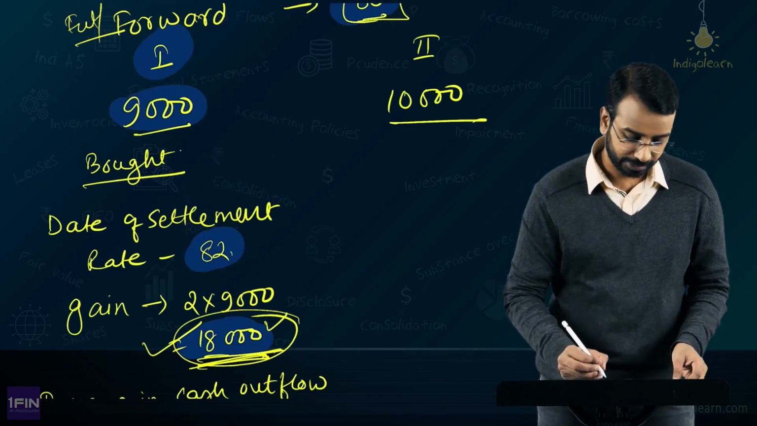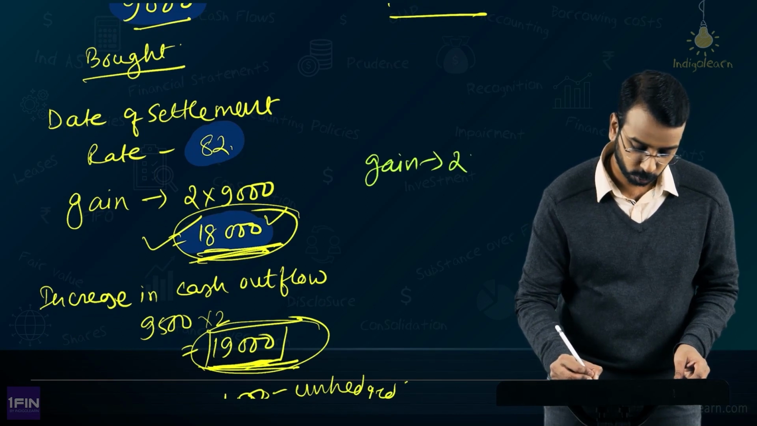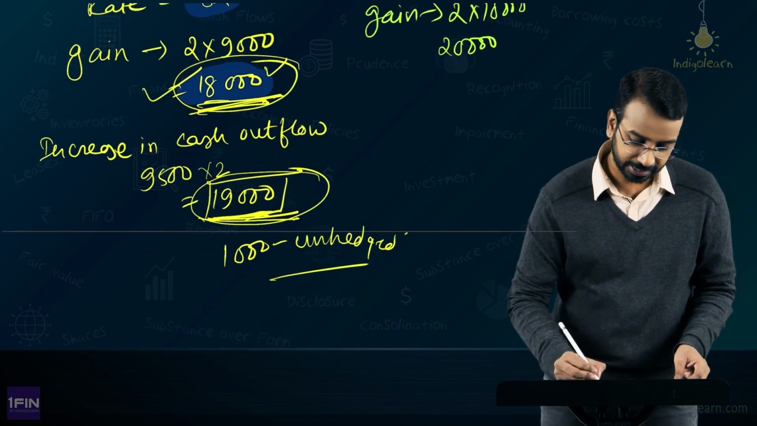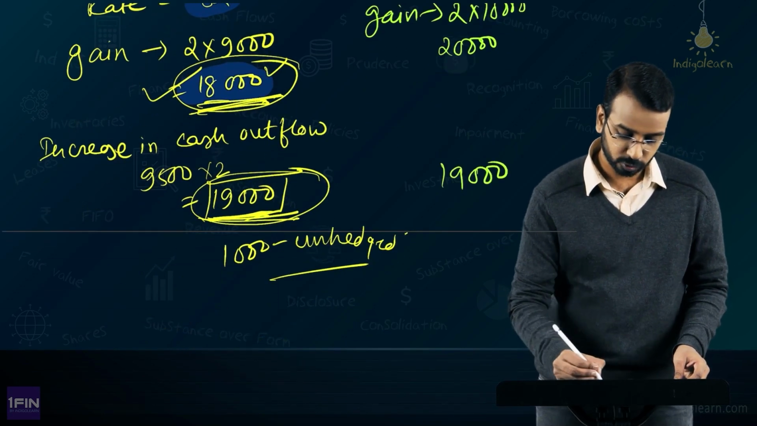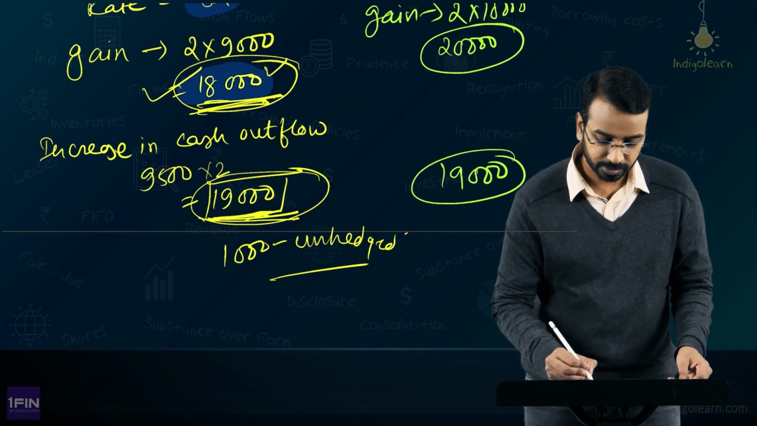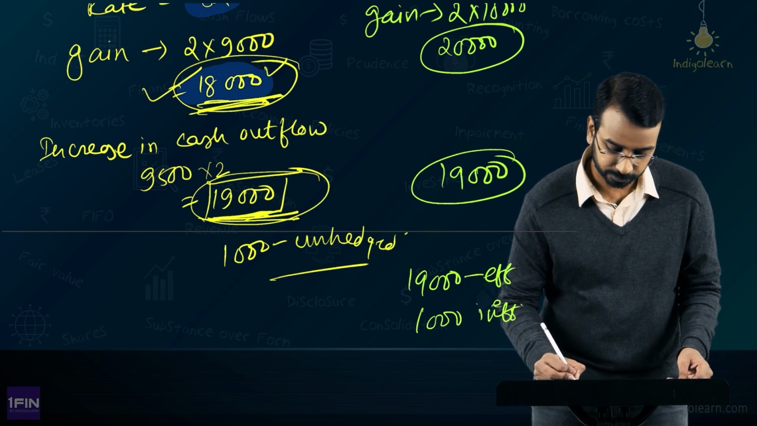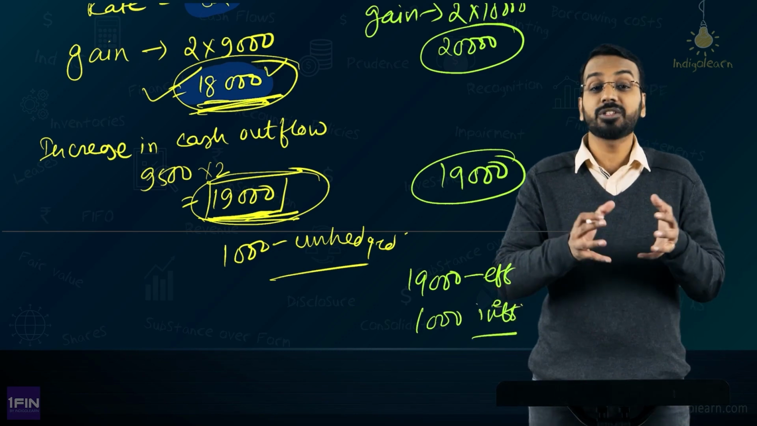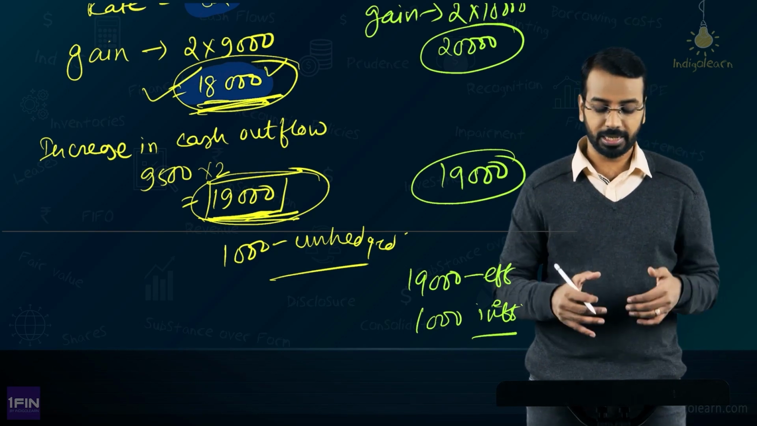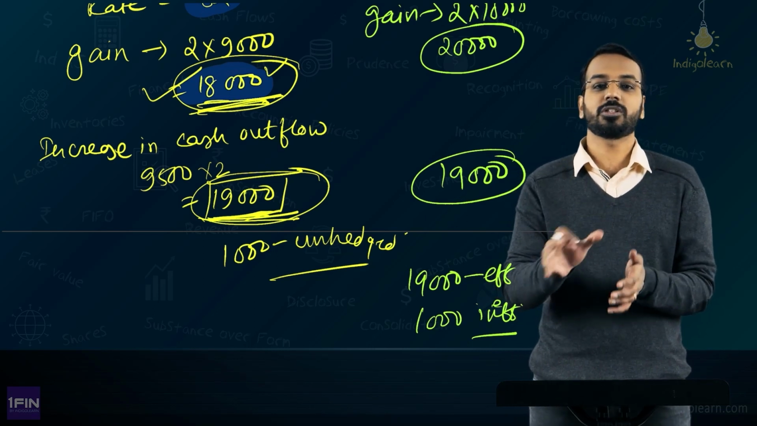Now, second scenario, if you go by 10,000, then you will make a gain of how much? 2 into 10,000, which is 20,000. Increase in outflow is 19,000, right. So, this 20,000 of gain, how much of this gain is offsetting the loss? Only 19,000. So, here 19,000 is effective and 1,000 is ineffective. Okay. So, what you need to see is how much of the gain or loss, I am talking about gain here, it can be a loss also, is offsetting the gain or loss on the hedged item.